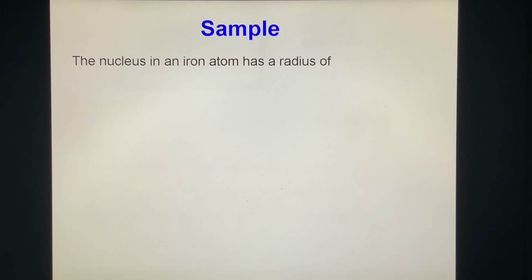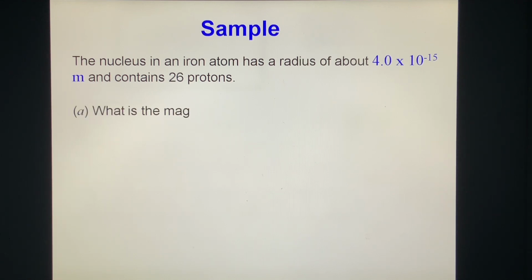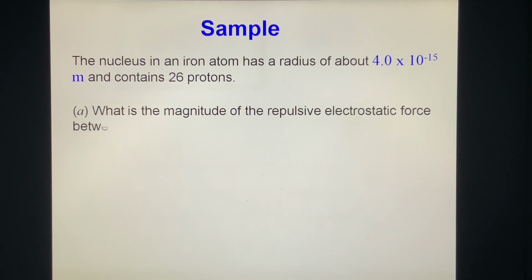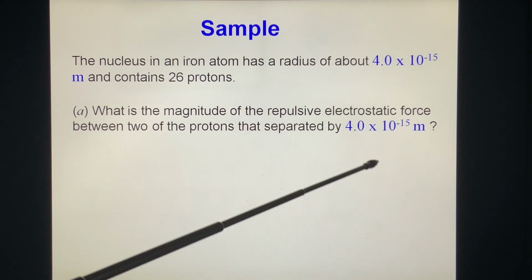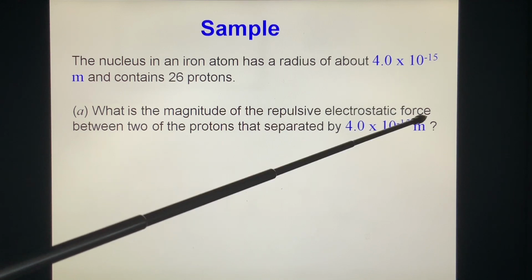Example: the nucleus in an iron atom has a radius of about 4.0 times 10 to the minus 15 meter, and it contains 26 protons. Question A. What is the magnitude of the repulsive electrostatic force between two of the protons that are separated by 4.0 times 10 to the minus 15 meter?